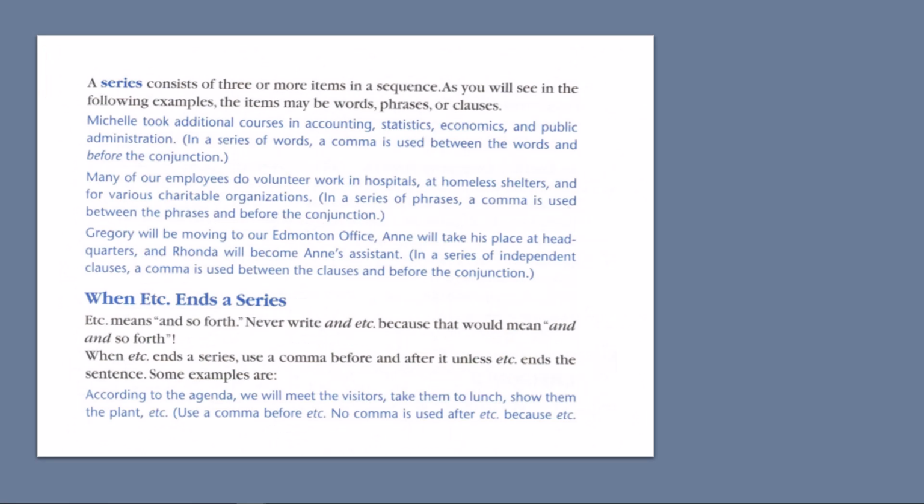A series consists of 3 or more items in a sequence. As you will see in the following examples, the items may be words, phrases, or clauses. So take a look at those.